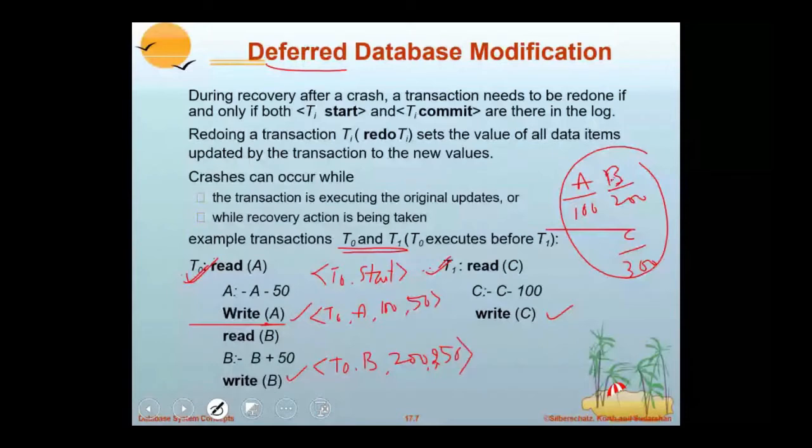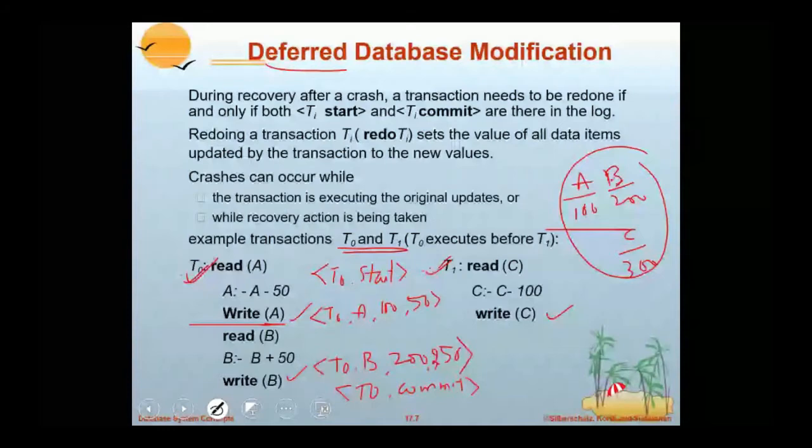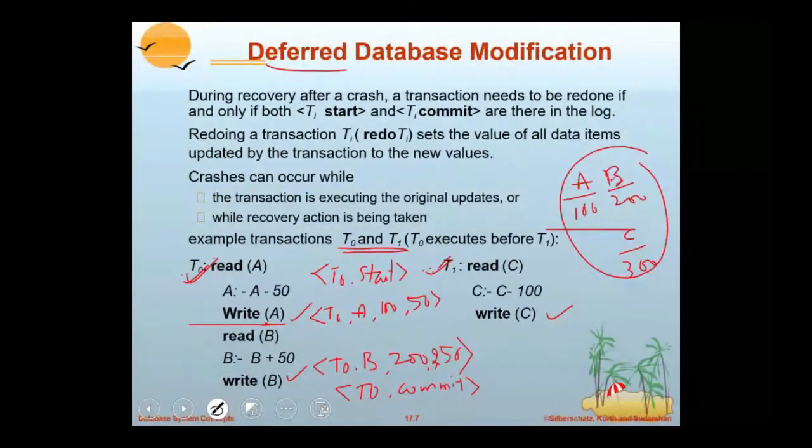Then all operations of T0 are completed. It means it is partially committed, but no commit operation is executed yet, so it writes a log, T0 commit. Here, observe that it is not committed to the disk, meaning it is partially completed. Even if any failure occurs, this transaction need not be rolled back. It is possible to recover.